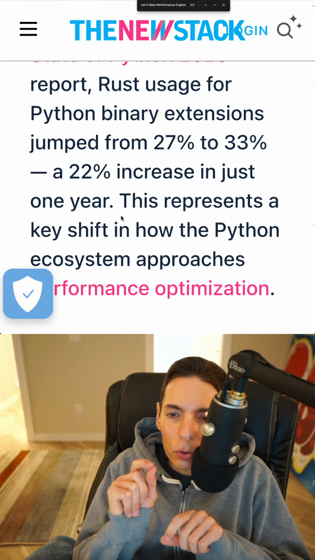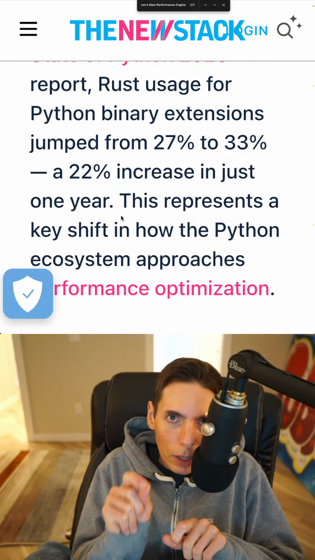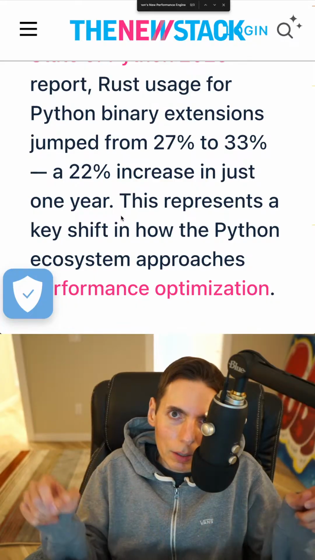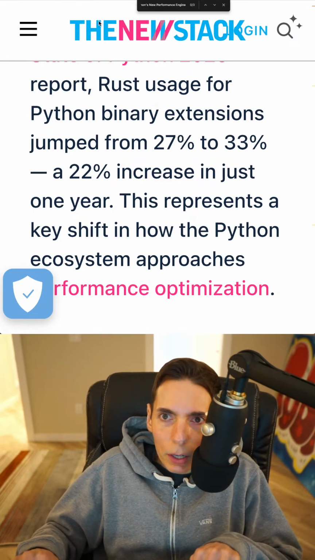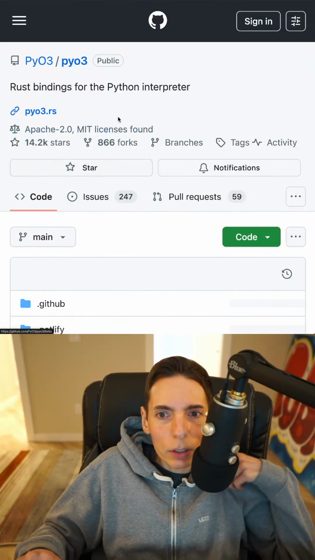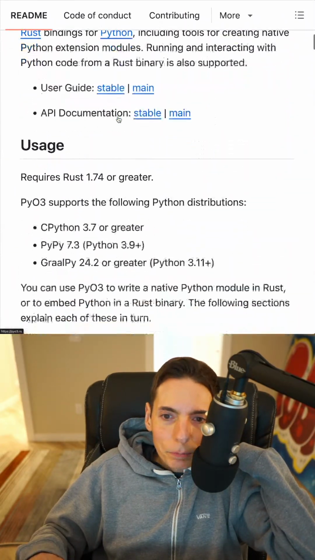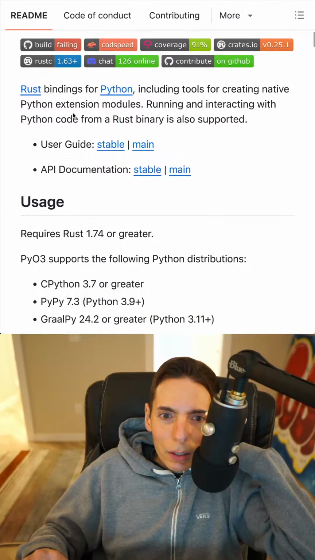We want to build a Rust library, a Rust binary that we can call from Python and import like a Python module. So I did this before. I did this a couple years ago, but I want to do it again. I want to do it now. So we have a little bit of time here.